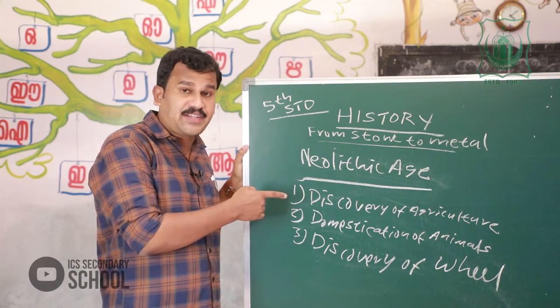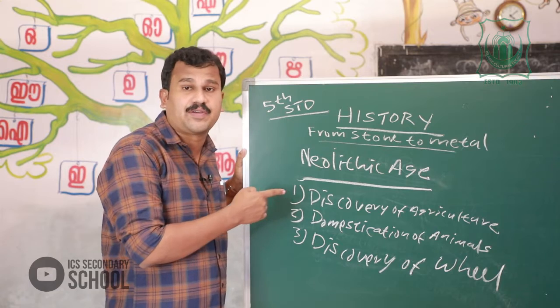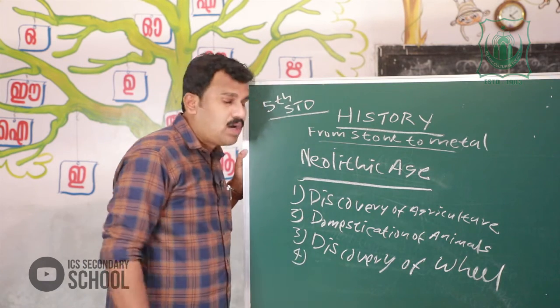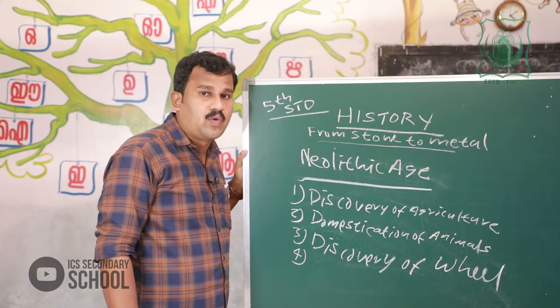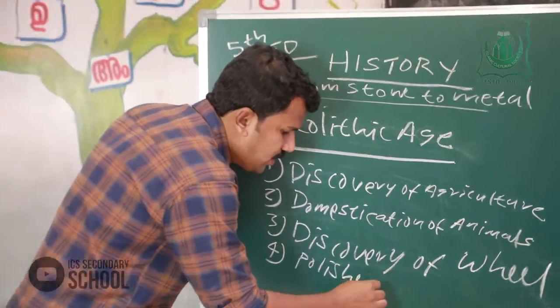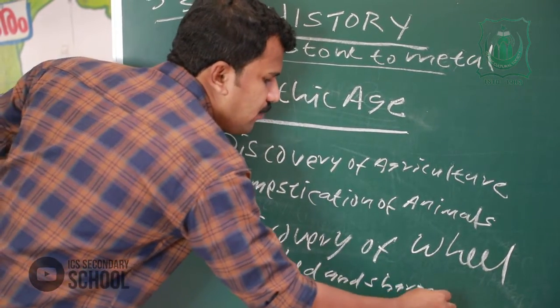Discovery of the wheel was a great achievement of Neolithic man. Then fourth, Neolithic people used polished and sharper stones and weapons.